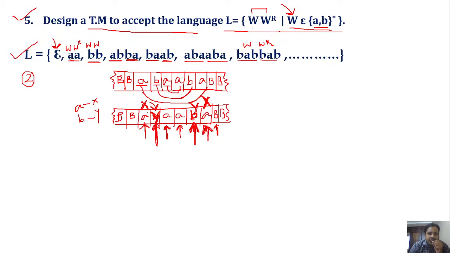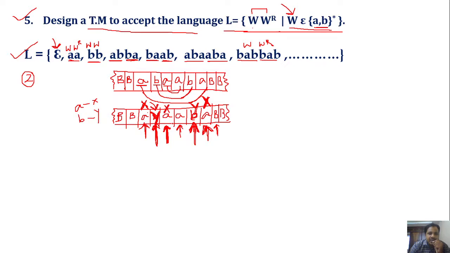Since we marked B with Y, the moment we get Y during the movement of the head towards left, we have to move the head towards right. So after getting Y, move the head towards right, and it will give the next input symbol to be considered. The symbol is A, so mark it as X and move the head towards right.